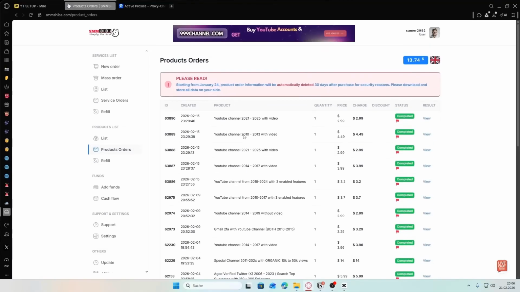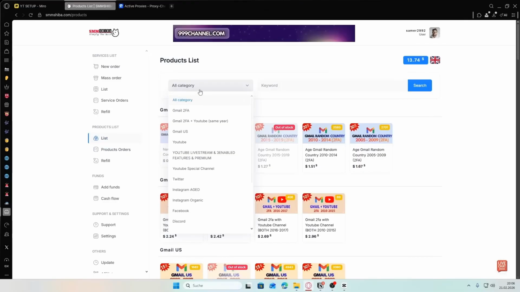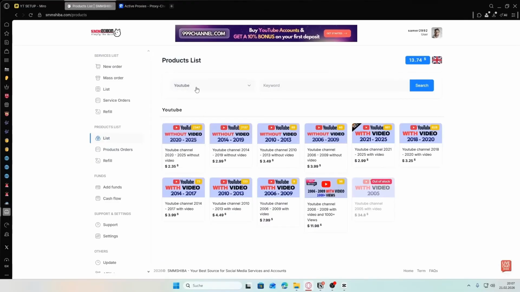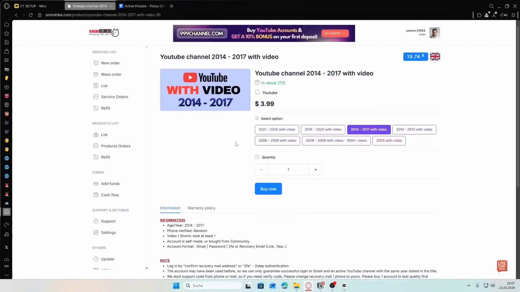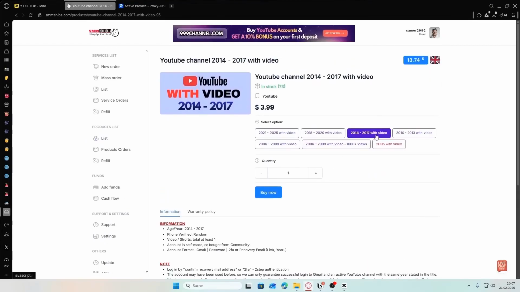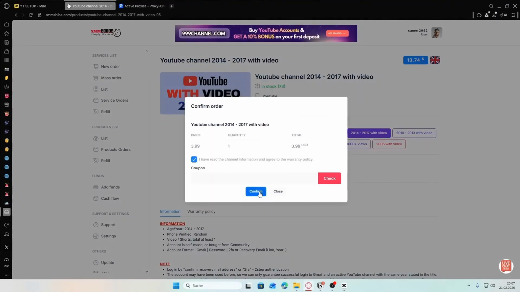All right, so I'm currently at my dashboard on smmshiba.com, and do not get confused by the website names. SMM and SMM Dodge are actually the same website. So all you have to do once you've created yourself an account here is to go on list, click on this category icon, select, and here you want to select something, basically any option that says from with video. So I'm going to choose this one right here, and this should be already fine. 2014, 2017, yeah.